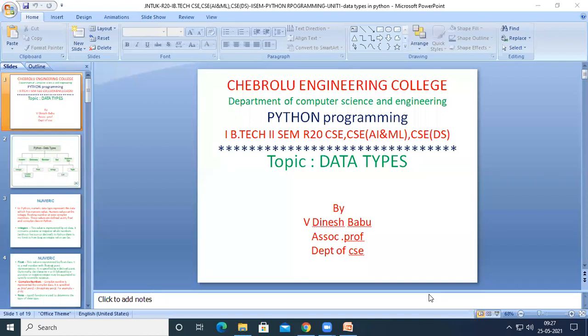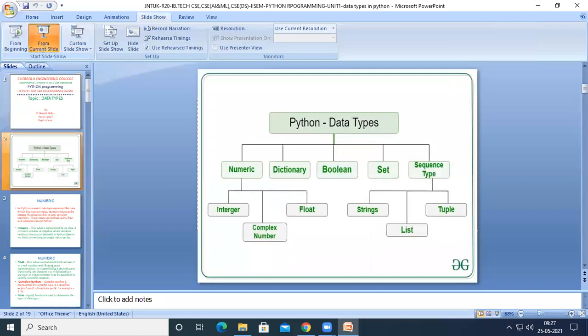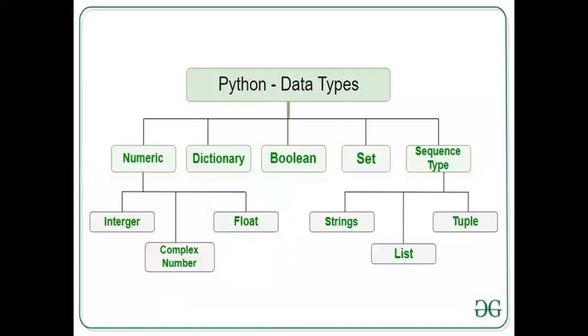So we have been discussing this for the last three classes, and I think this may be the last class of discussing data types. We have already completed the numeric type, and then we have completed the sequence type also. And in the last class, we have completed the Boolean.